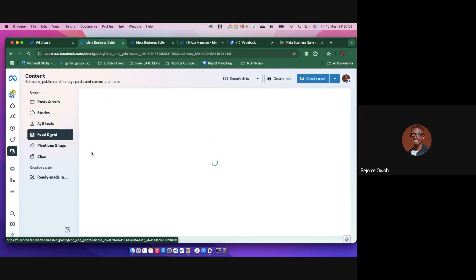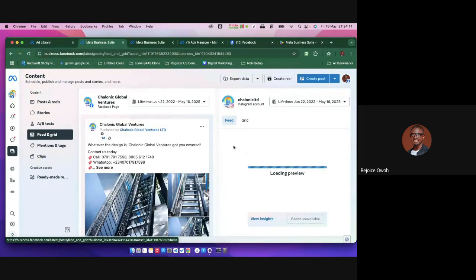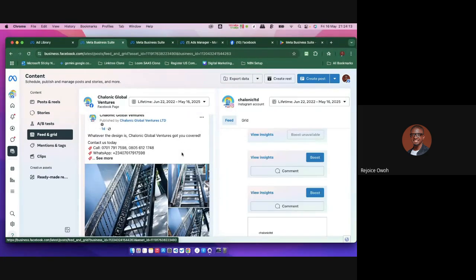Feed and grid from here can literally manage the things that happen in your feed, right? If you come to Instagram, you're going to be seeing different things, like your posts. You can also view insights from here, right? So look at it here.